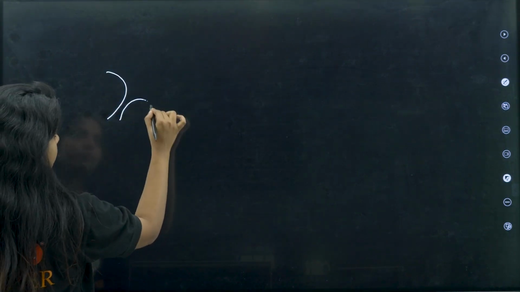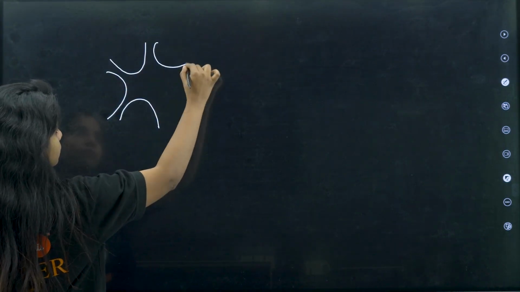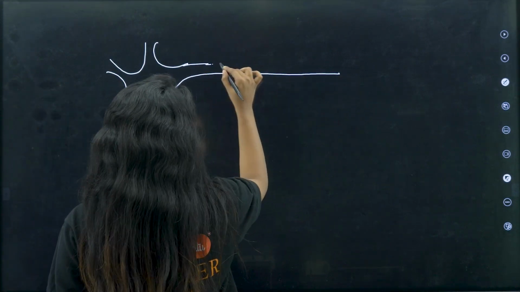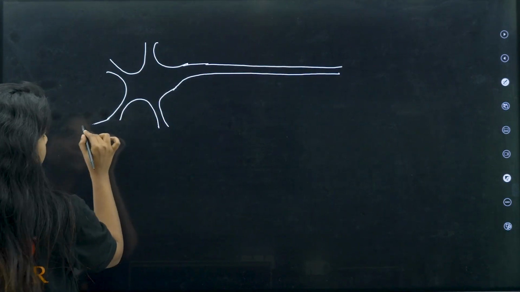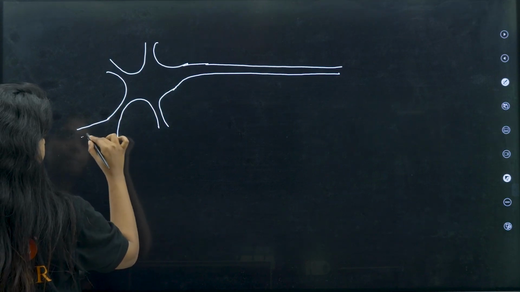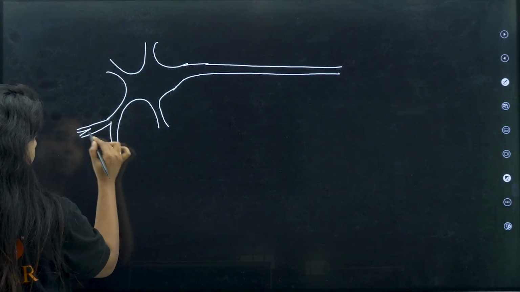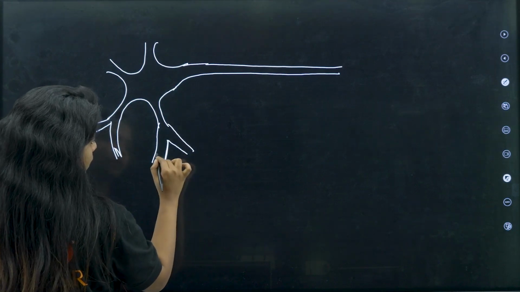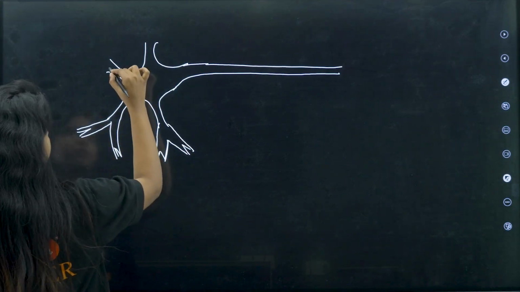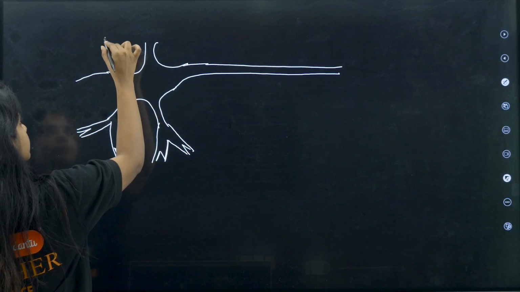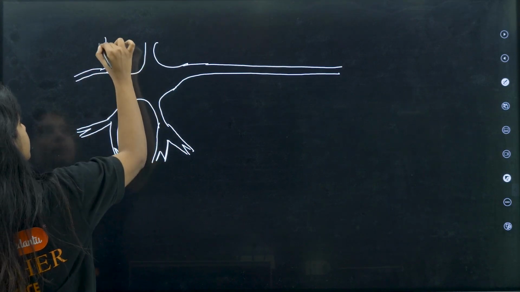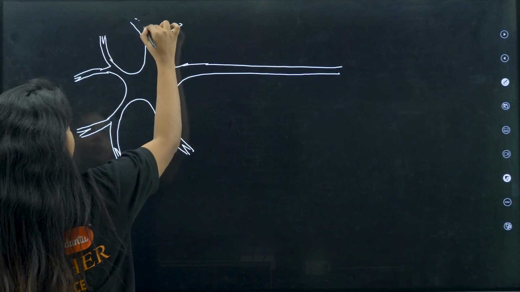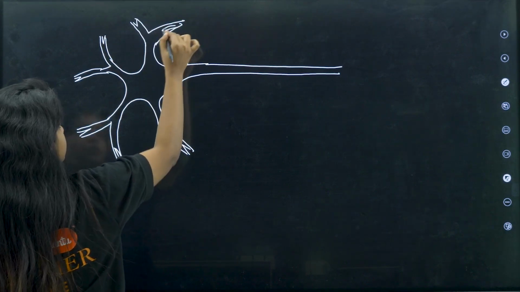Basically, make a V, make a smaller V, make a smaller V. Similarly over here also, make a V, make a V, make a smaller V, make a smaller V.